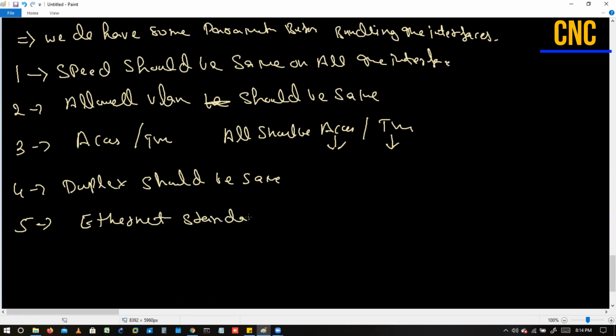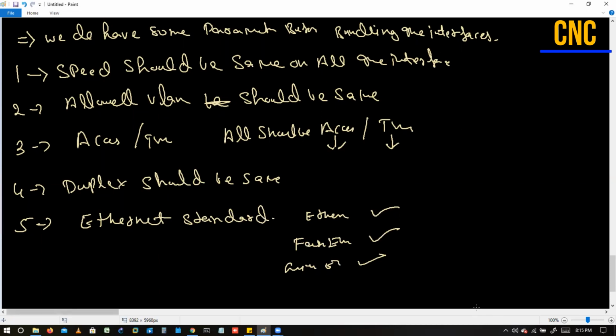Ethernet standard. It means, let's suppose we are bundling Ethernet, Fast Ethernet and Gig Ethernet. That is not possible. All the interfaces can be Ethernet, or all can be Fast Ethernet, or all can be Gig Ethernet. It means the Ethernet standard should be the same for all the interfaces. These parameters should be the same, then only they can start working.